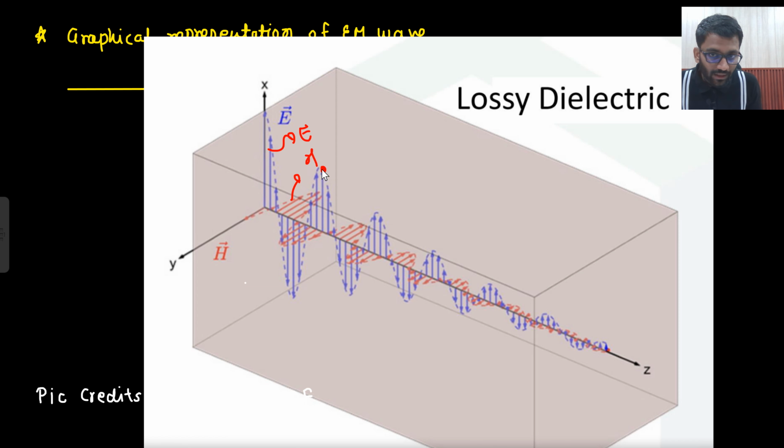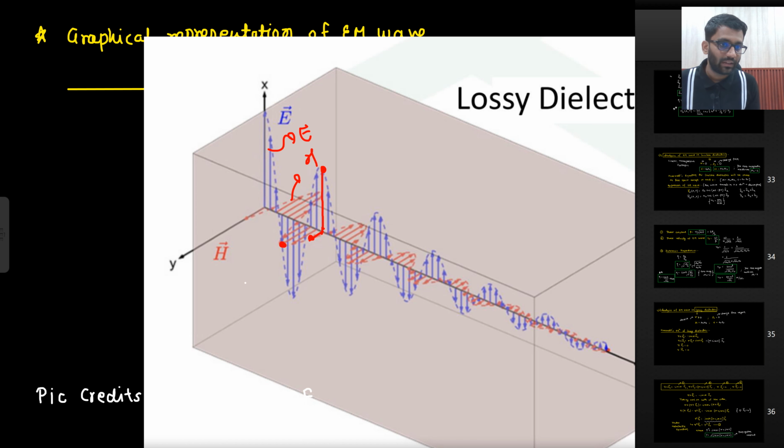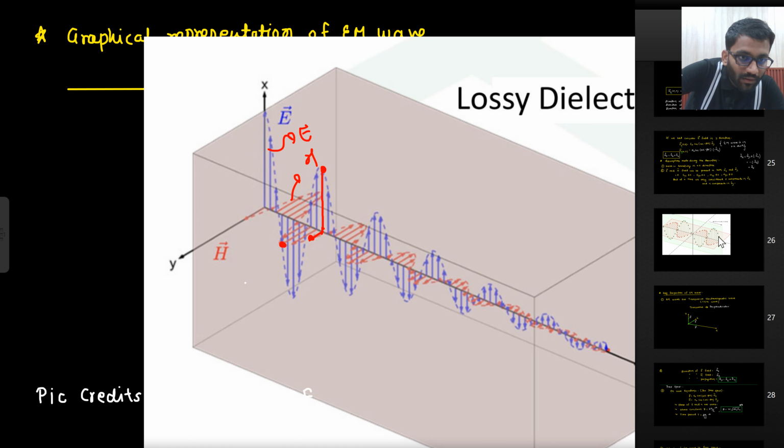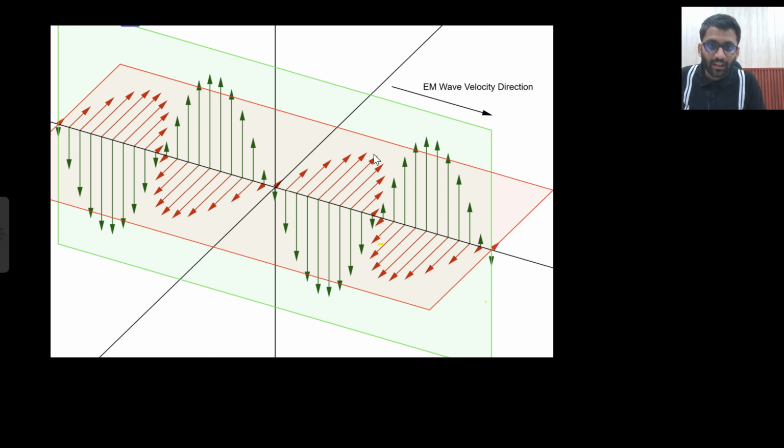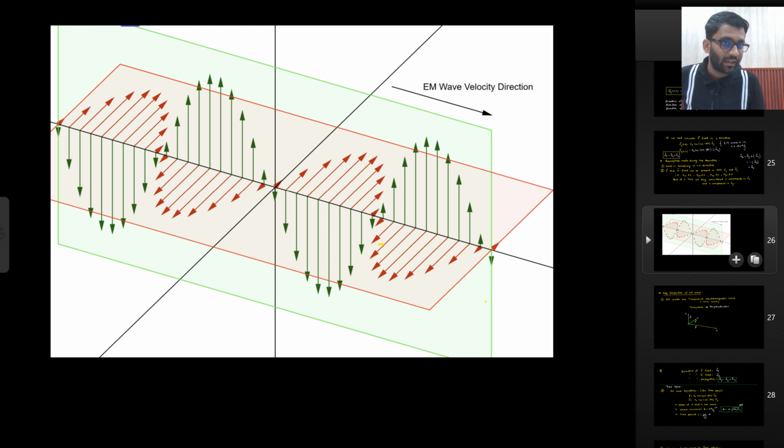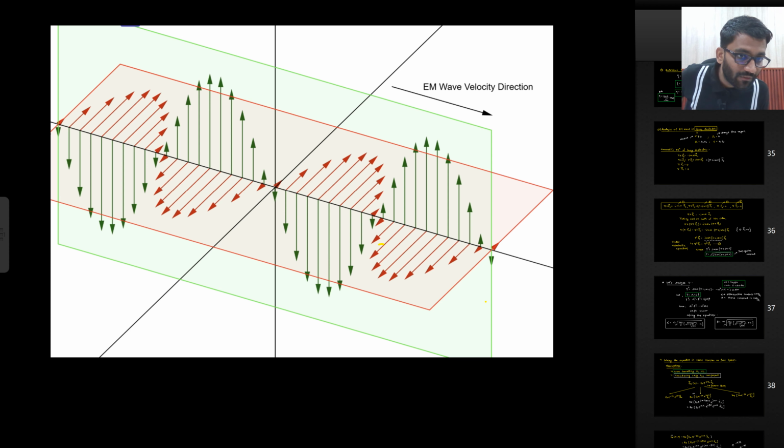Where is the peak of E occurring? Here is the peak of E. Where is the peak of H? Here is the peak of H. Both are not in the same line. If you take the projection of this point in the direction of H, you are not getting the peak. In the previous case, in the free space analysis, if there is a peak, then take the projection and there is certainly a peak. So E and H had the peak at the same time. But now the things have changed. They are not having the peak at the same time. That means there is a difference in phase.